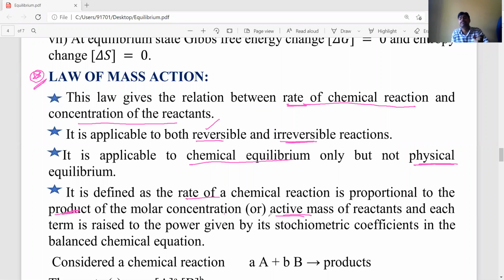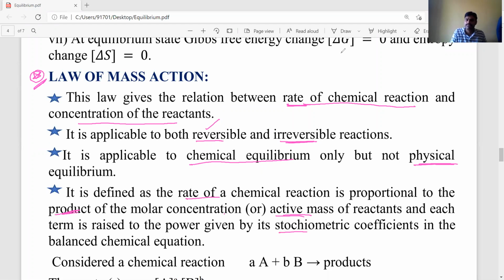Active mass is nothing but molar concentration, concentration expressed in terms of molarity. So the rate of reaction is directly proportional to the product of the molar concentrations, and each term is raised to the power of its stoichiometric coefficient. This is known as the law of mass action.